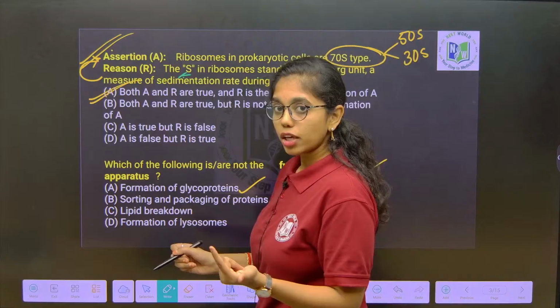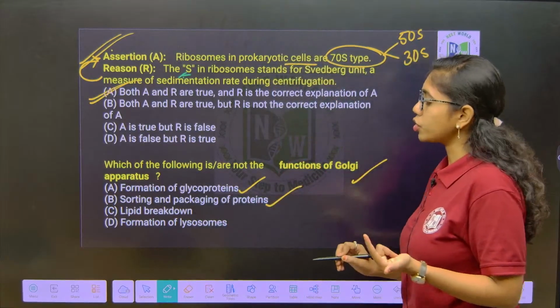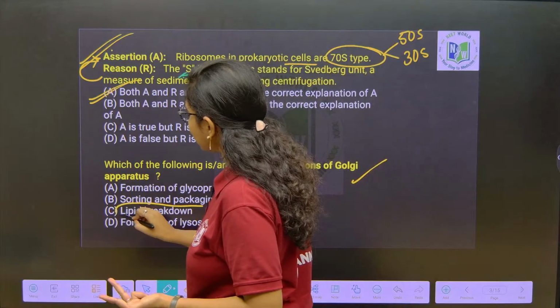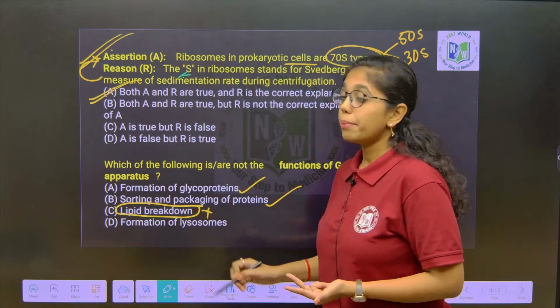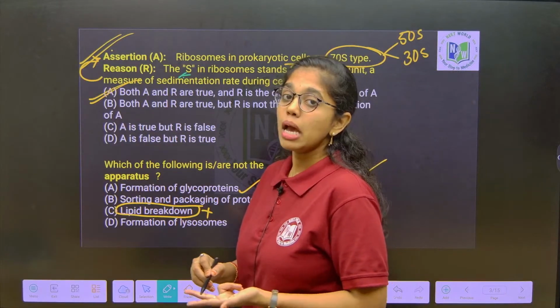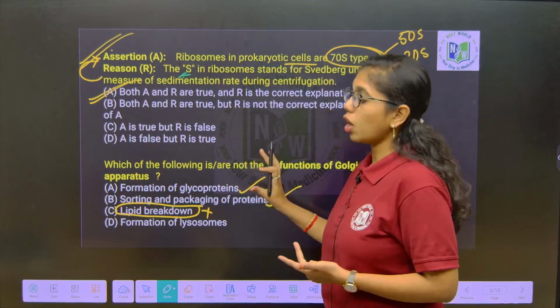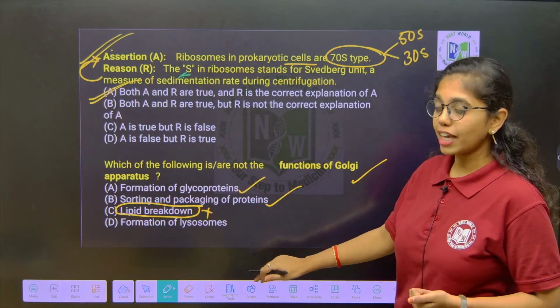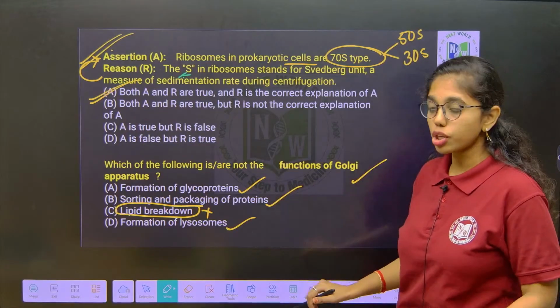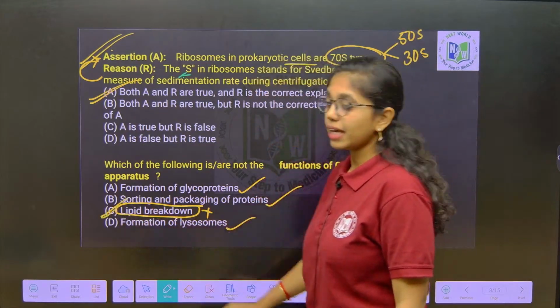Sorting and packing of proteins is again a function of Golgi bodies. Lipid breakdown doesn't happen in Golgi bodies. Breakdown or oxidation of fatty acids happens in mitochondria, not in Golgi bodies. Formation of lysosomes again occurs in Golgi bodies. So which is not the function here? Option C is the right answer.